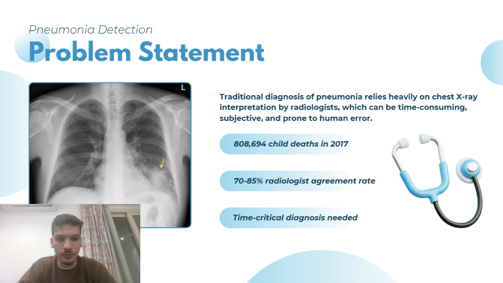It's basically that pneumonia is a leading cause of death worldwide. It's particularly affecting vulnerable populations like children under 5 and elderly adults over 65. And according to the World Health Organization, the WHO, pneumonia was actually responsible for over 800,000 child deaths in 2017 alone. And that's approximately 15% of all deaths in children under 5.